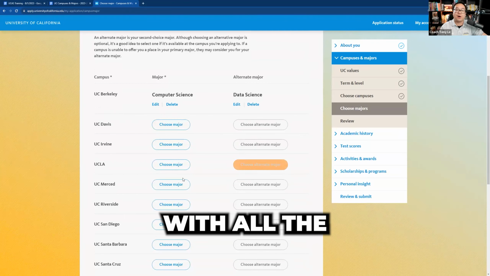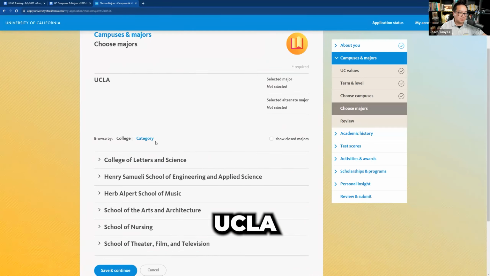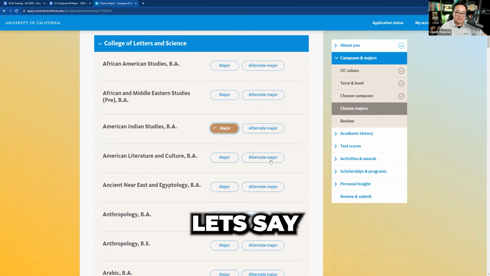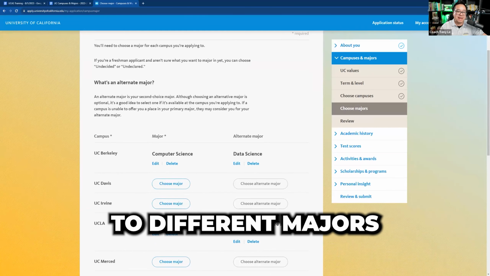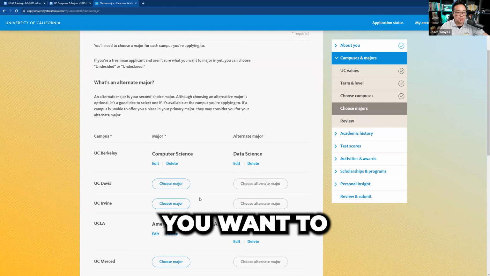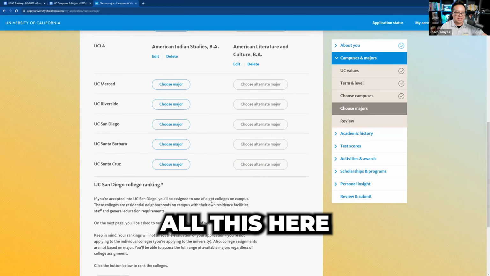You do this again with all the schools, right? Each school you see is a little different. You know UCLA has like 6 colleges. You can open it up and see. So you can pick 2 different majors there. You'll see that I could apply to different majors at different colleges. No restriction when it comes to there. It's up to what you want to do as well, right? So that's the big thing. You go through all this here.